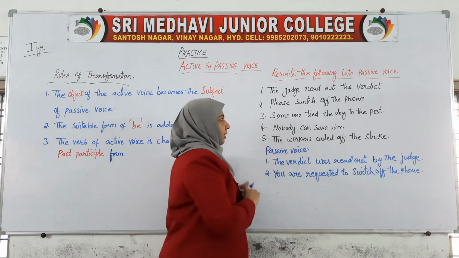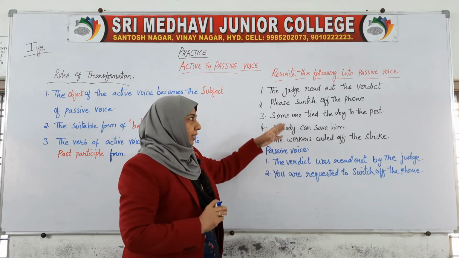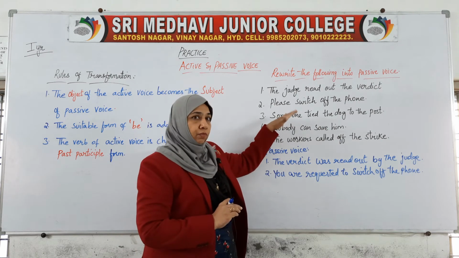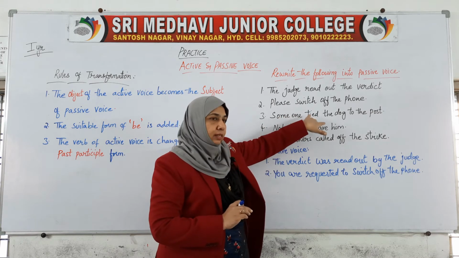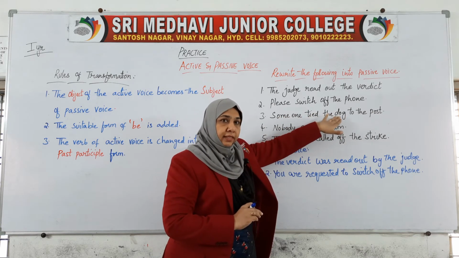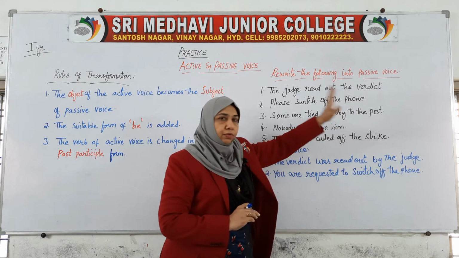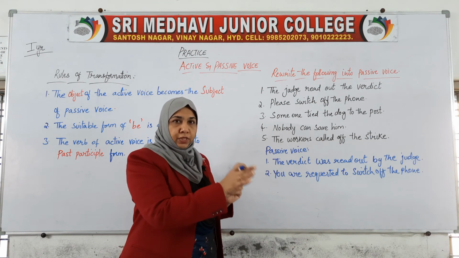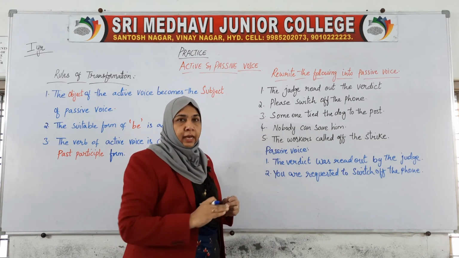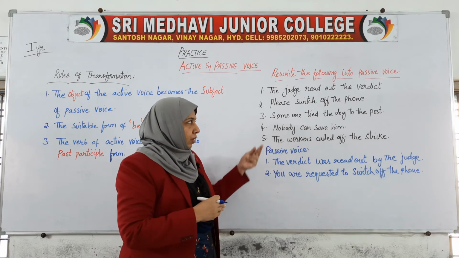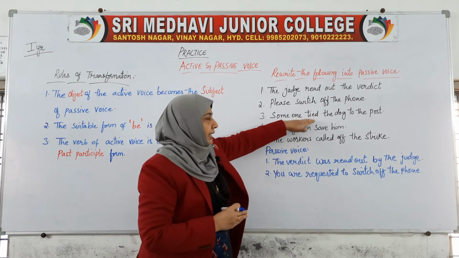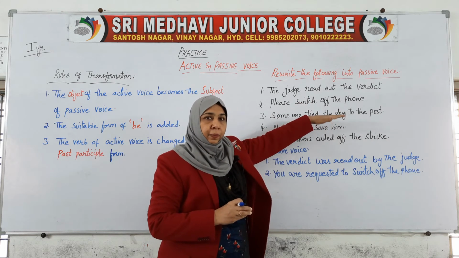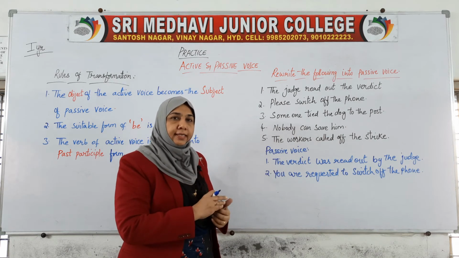Okay, now the next one is, someone tied the dog to the post. Here someone is the subject, tied is the verb, the dog is the direct object, and it is being tied to another object, that is the post. Tied is the action here. On whom is the action being done? On the dog. Now we have to make the dog the subject.